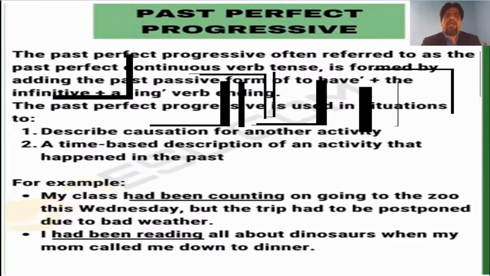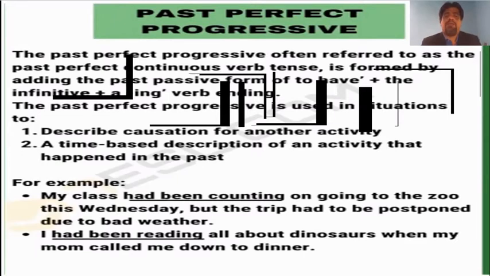My class had been counting on going to the zoo this Wednesday. We were discussing it for a long period. But the trip had to be postponed due to bad weather. We had been discussing it earlier, maybe for 1 hour, maybe for 2 hours, a stretched period of time.